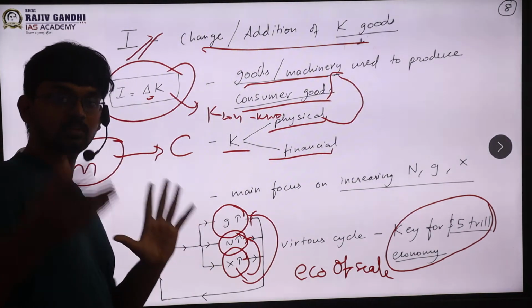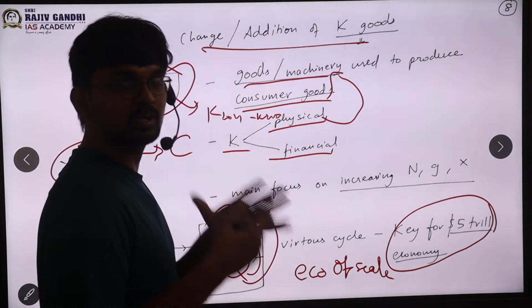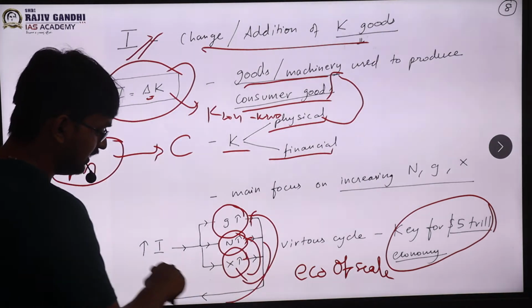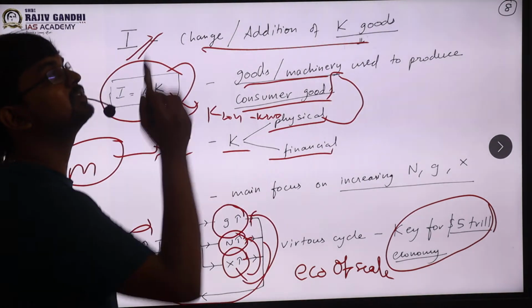This growth and employment. So once a producer knows that my demand has increased, my consumption has increased, and consumption for my goods has increased, what will he do? He will again increase further investment. So this kind of upward spiral, sir.